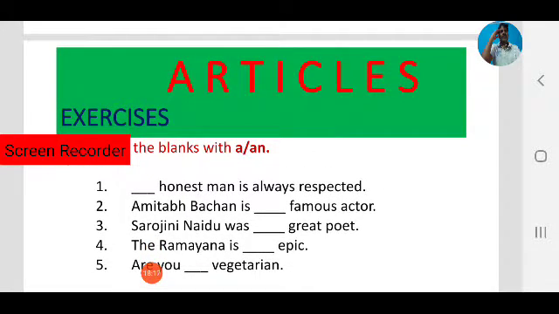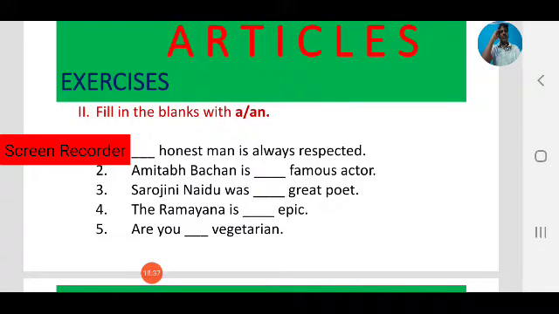Now let us move to second exercise. Same, fill in the blanks with indefinite articles a or an. Next, dash honest man is always respected. Second one, Amitabh Bachchan is dash famous actor. Sarojini Naidu was dash great poet. The Ramayana is dash epic. Are you dash vegetarian? Here write the appropriate indefinite article before the nouns.